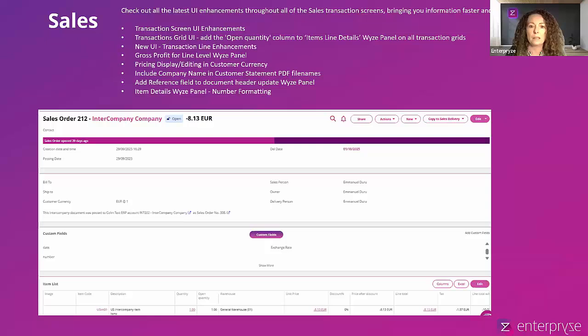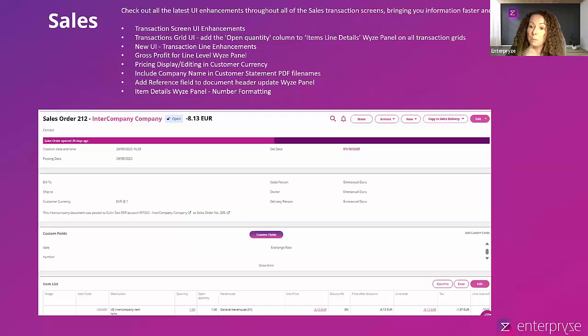And again, I'll show you that in the live demonstration. In the transaction screen itself, so even looking here at the sales order screen, we've added lots of new elements throughout the screen itself. And I've mentioned there already about being able to drill into your quantity. But not only that, now you'll be able to drill into your line total and see the gross profit wise panel.